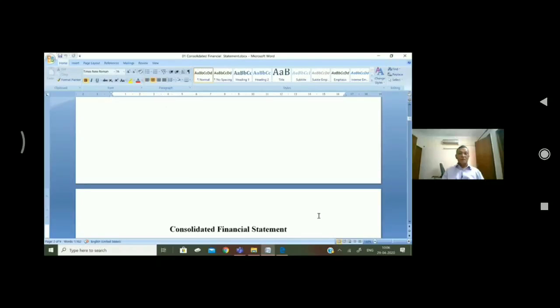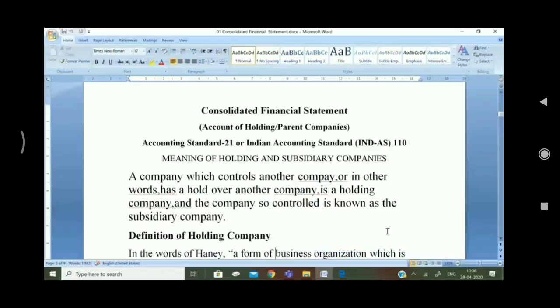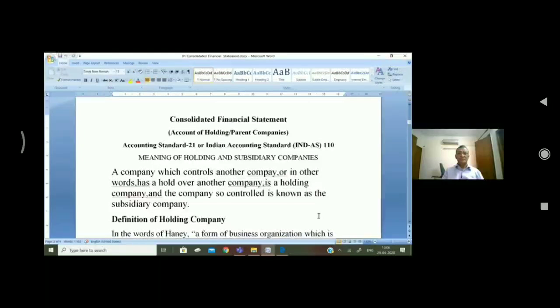It is known as consolidated financial statements. We know financial statements are two things: one, the income statement, the other, the position statement.